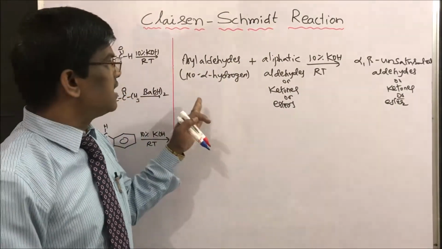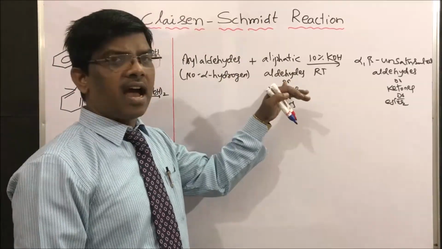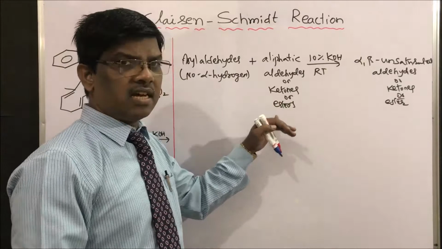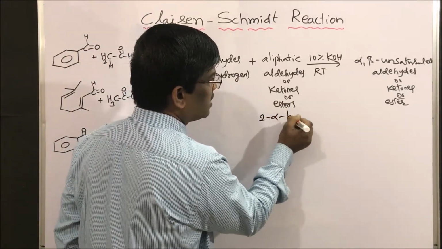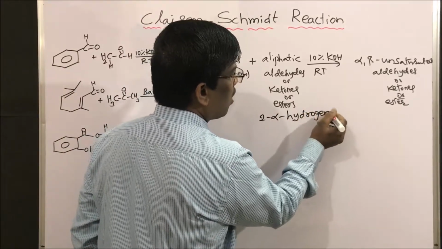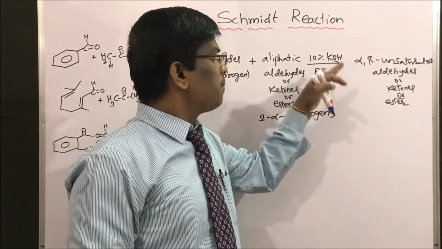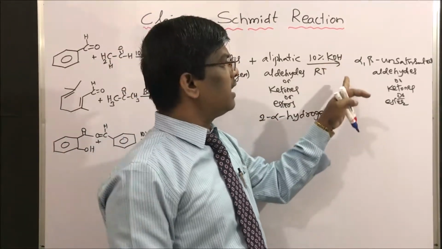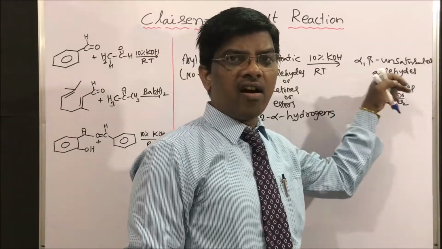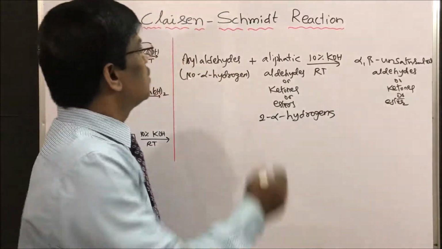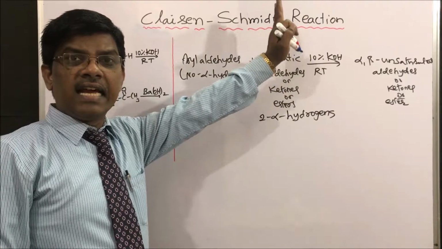Claisen reaction is the condensation between aryl aldehydes which do not have alpha hydrogens with aliphatic aldehydes or ketones or esters. The condition is they should have at least 2 alpha hydrogens, in presence of mild base like 10% KOH at room temperature, which will give the condensed product, that is alpha beta unsaturated aldehydes or ketones or esters. So this is known as Claisen-Schmidt reaction. Claisen-Schmidt reaction is also known as Claisen reaction.